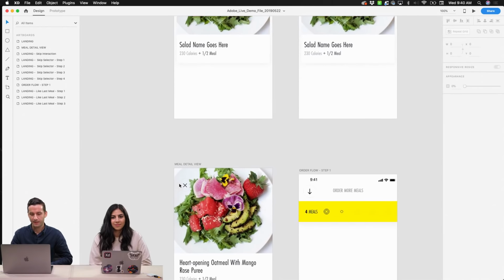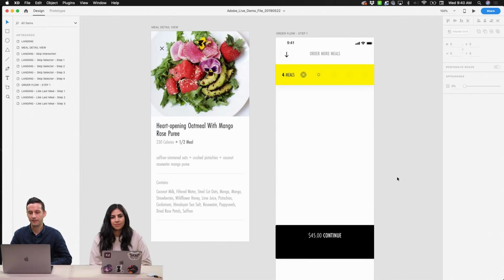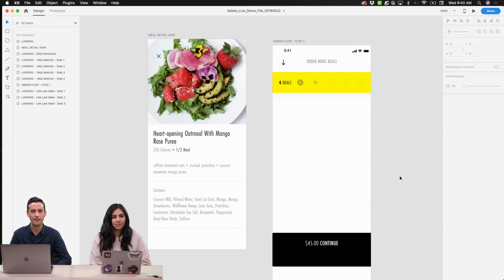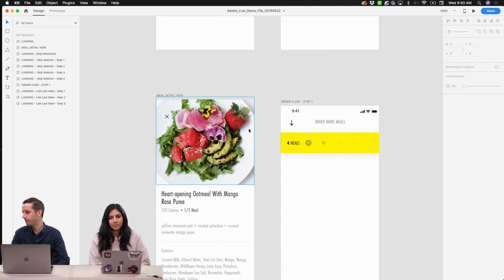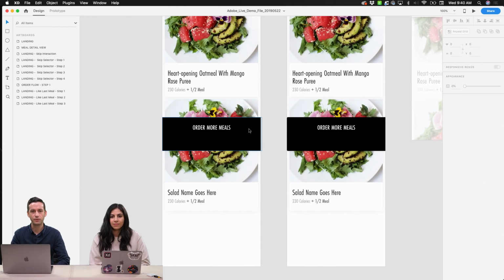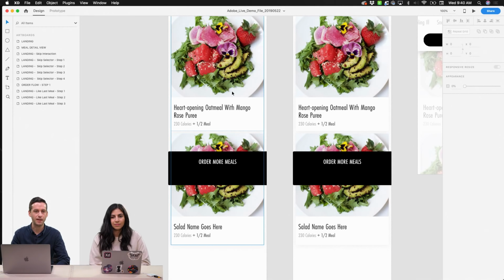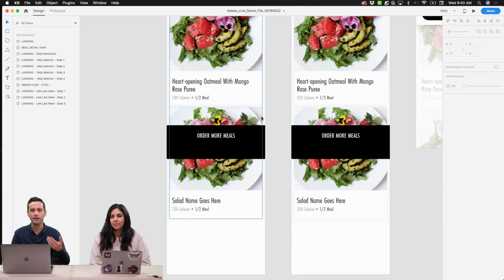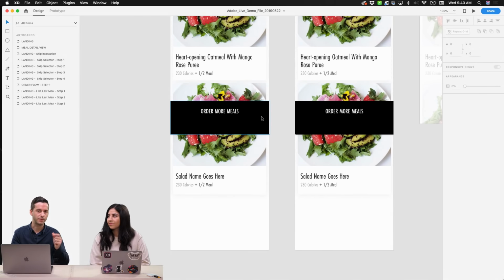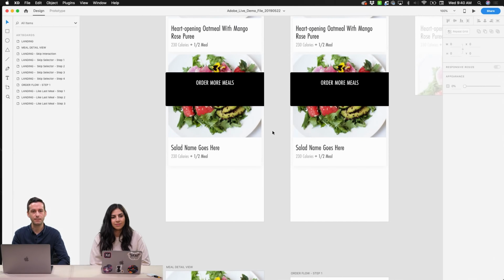Yeah. So I'm going to drop down here a couple other little previews that we can talk about if we want. I did a quick hit of a detail view of a particular meal. So we won't go back to the sketches that we showed yesterday, but the idea is that if you were to tap on any of these cards that relate to a meal, it would actually take over the screen and show you a detailed view of that meal, including what the ingredients are, how it might affect your health in a positive way, all of the other attributes of those meals. And a lot of the meals that this company provides are vegan and gluten-free, so that's called out specifically within that.